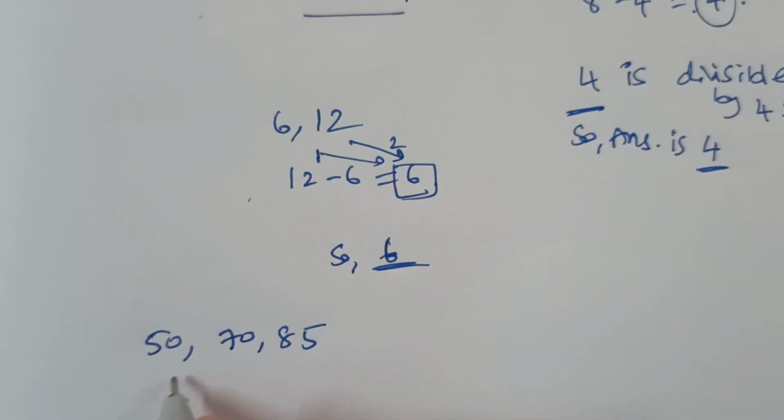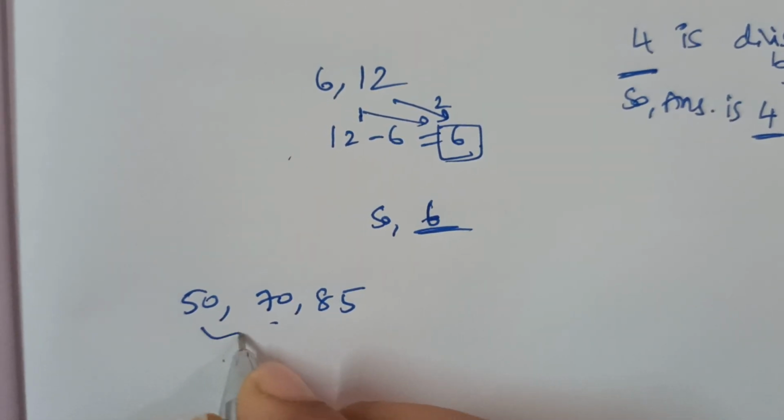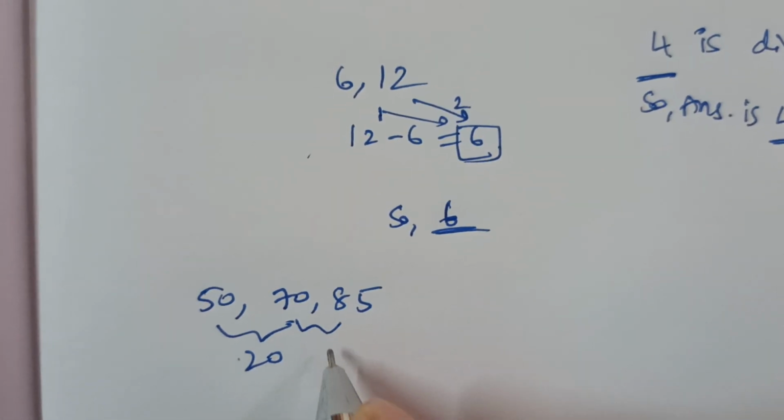And the next problem is 50, 70 and 85. So we should take the differences. 70 minus 50 is 20 and 85 minus 70 is 15.